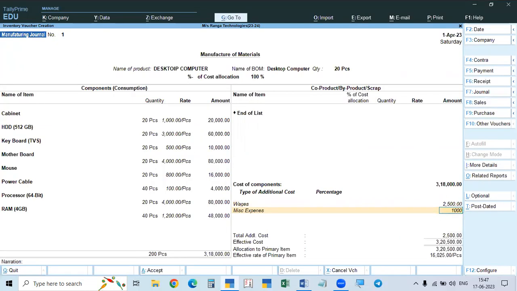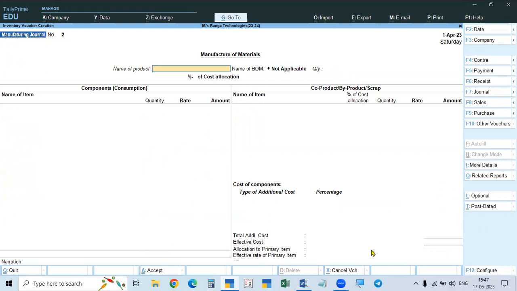So 1,000 rupees. So this is the total, 3,500 rupees additional cost plus this material cost. Total is 3,21,500, and the effective rate means for 20 pieces this is one cost, and for each piece the cost is 16,075 rupees. So we produce, and after that.